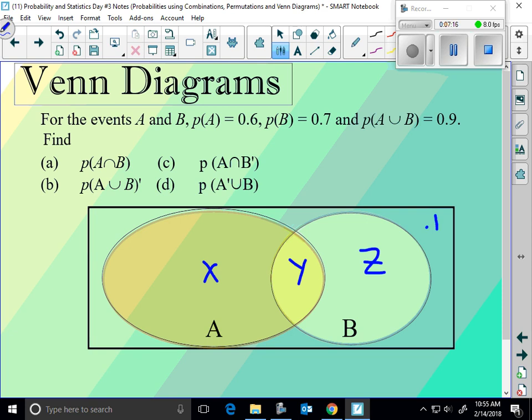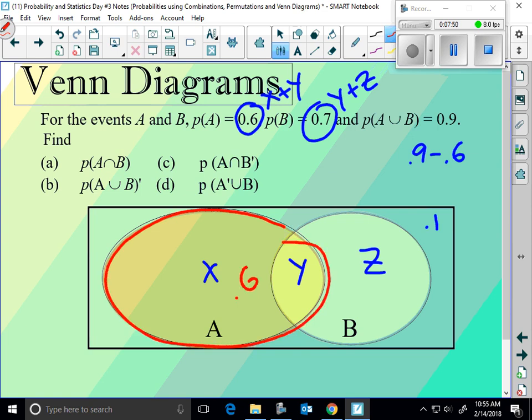Thoughts? Because I know all of A, so this would be X plus Y. I know all of B, this would be Y plus Z. Say again. 0.9 minus 0.6. Well, what would that find us? 0.9 minus 0.6 would find us Z. I know this entire region here, X plus Y, is 0.6. If I know together they equal 0.9, then I know this Z has to equal 0.3.